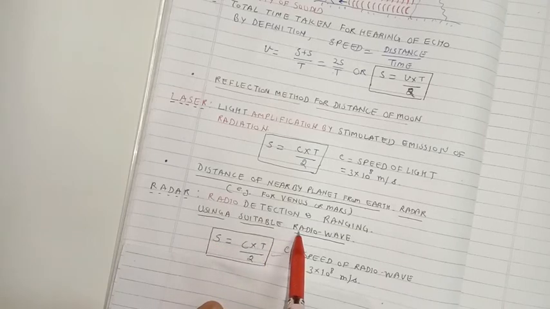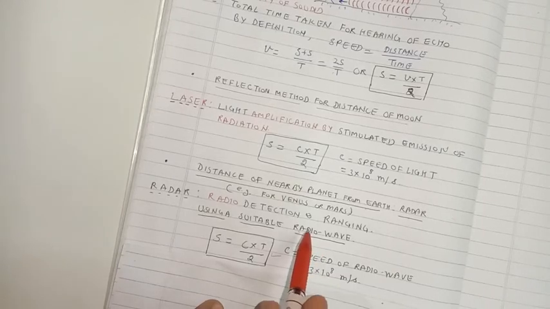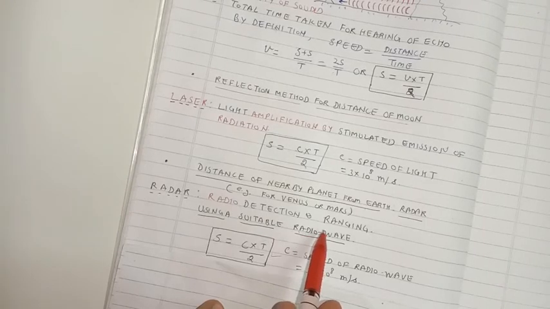This method is also used for location of aeroplanes in the atmosphere. There also a suitable radio wave is used. From the radar present at any point on the ground, a radio wave of sufficient frequency and intensity is fired towards the aeroplane.